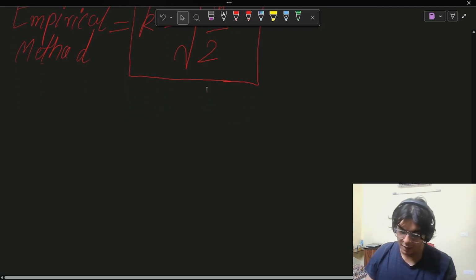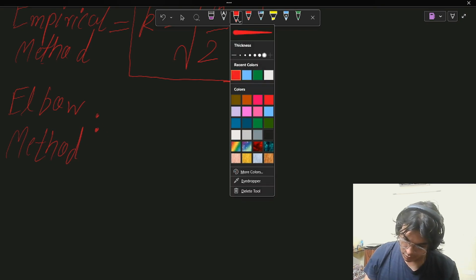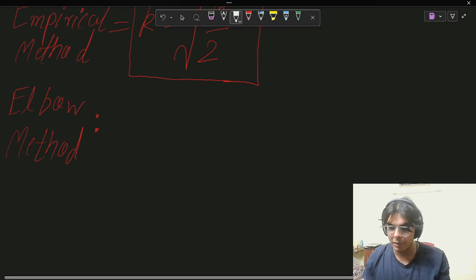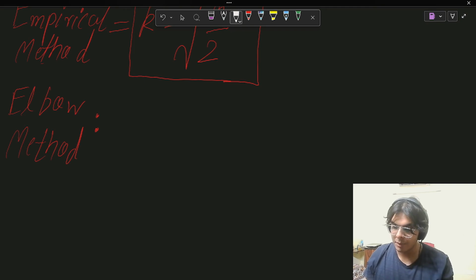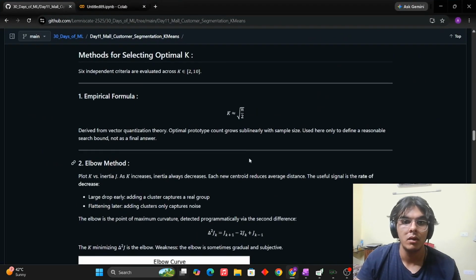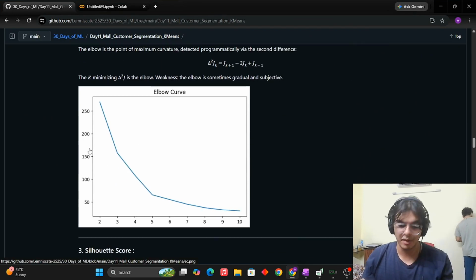Okay. So after the empirical method, the second method that we get is a good method, but it is still pretty primitive. We get the elbow method. The elbow method is explained in a lot of places. The elbow method basically plots a graph. It's better understandable in a graph, I'll show it to you. So the elbow method basically plots the inertia values against the number of k.